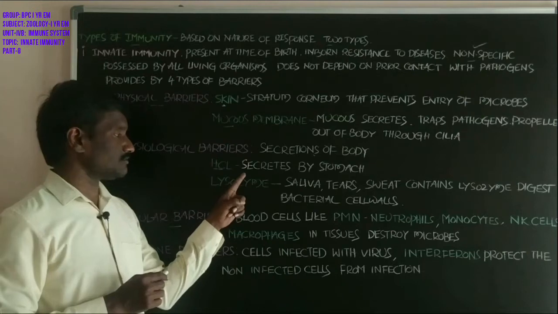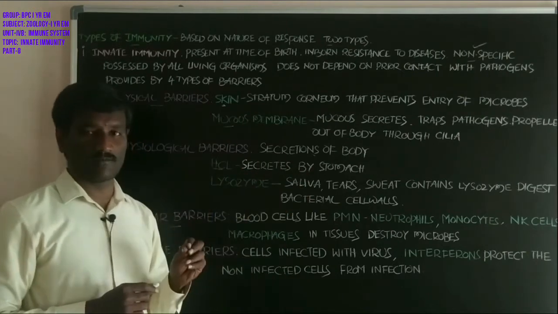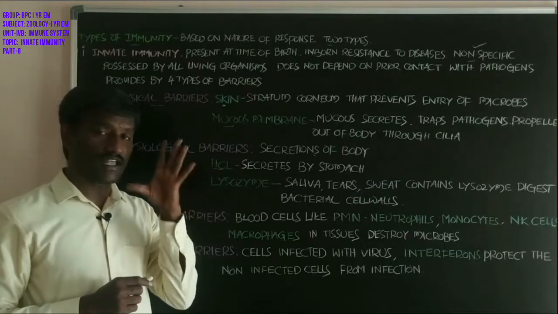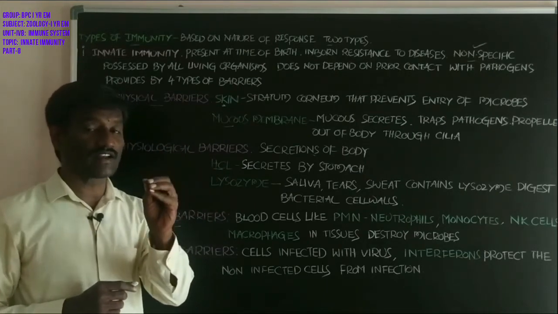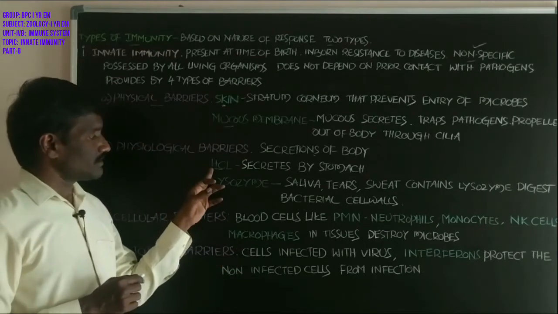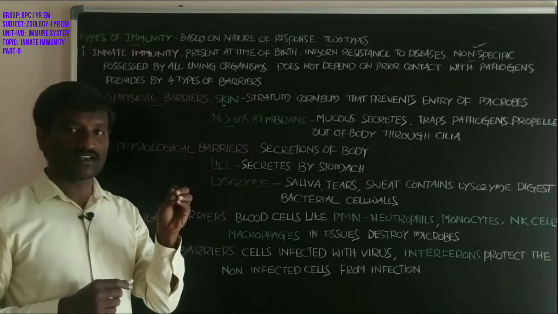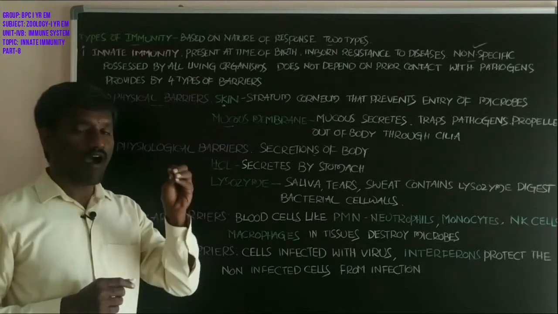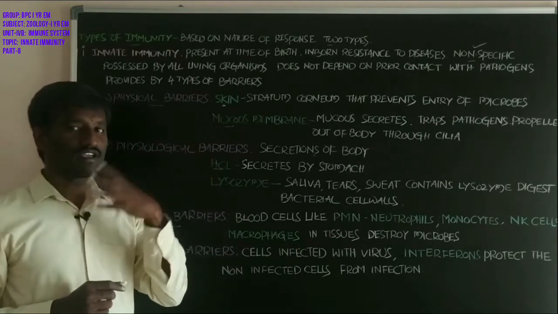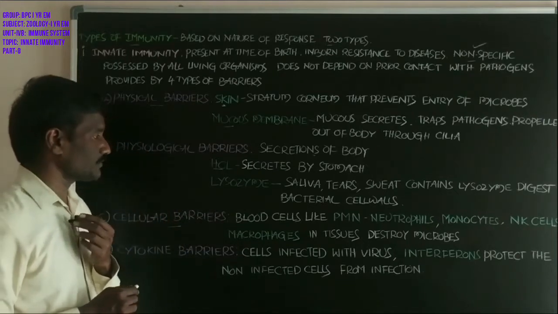Hydrochloric acid is secreted by the parietal cells or oxyntic cells of the gastric glands present in the wall of the stomach. The hydrochloric acid destroys all types of microorganisms that enter through the digestive food particles.